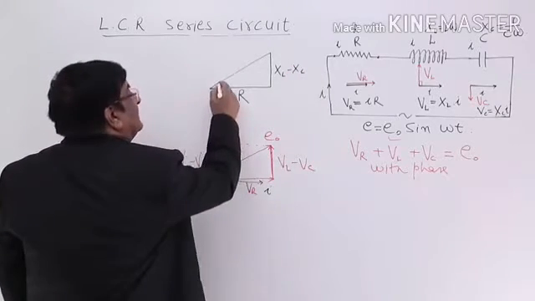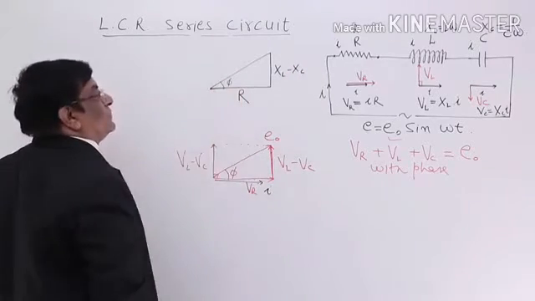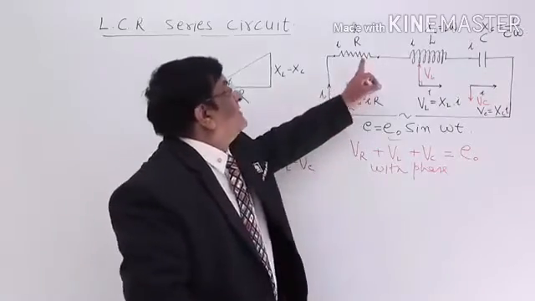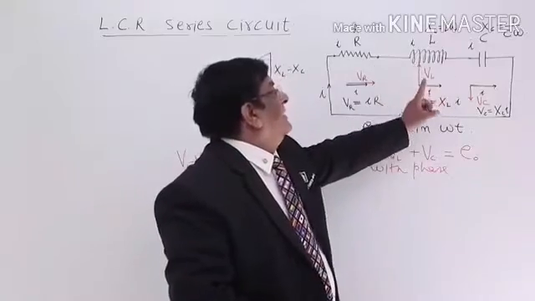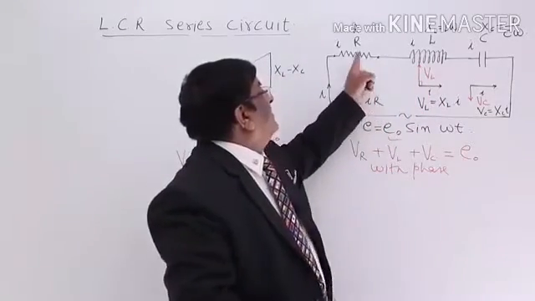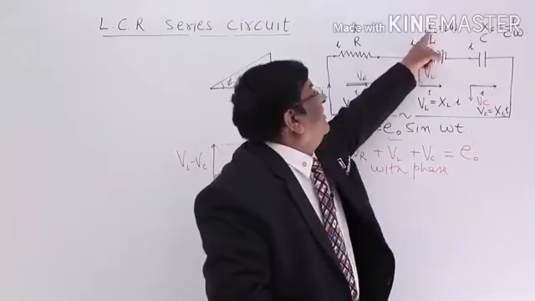And this angle remains the same, phi. So we are using three components, R, L, C. All of these three are making an opposition, R, XL and XC.